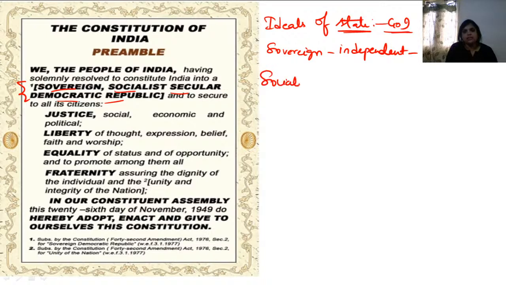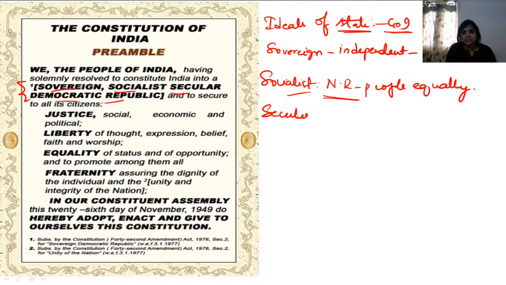Socialist will make sure that all the natural resources are distributed to the people equally. This is nothing but what is called socialist. The third one is secular, where the church will not interfere in the matters of the government.